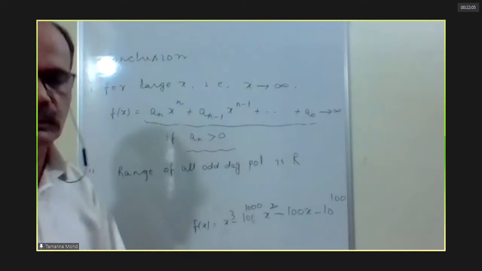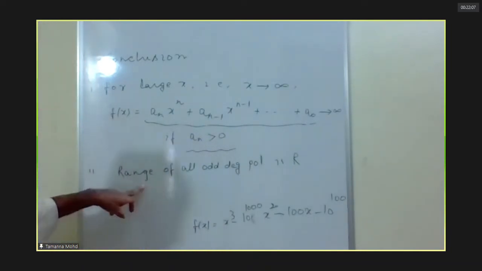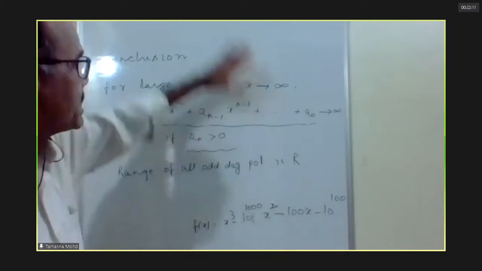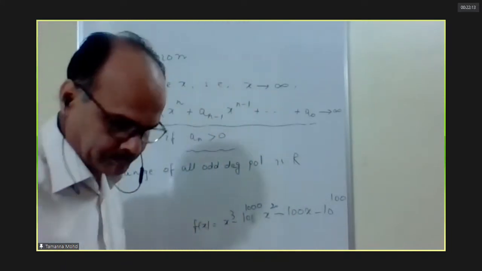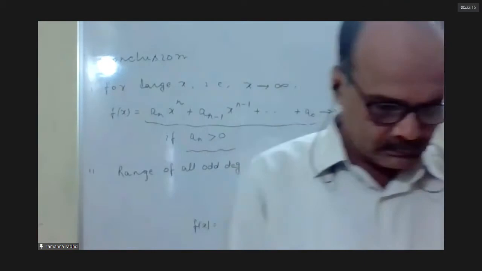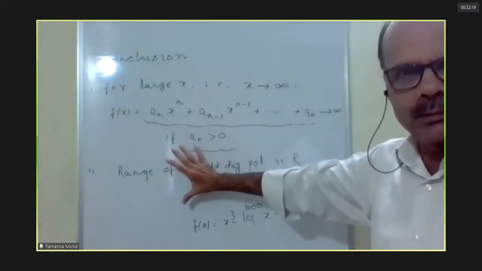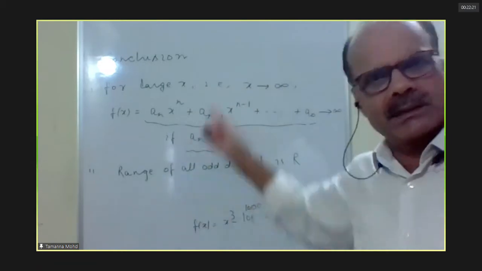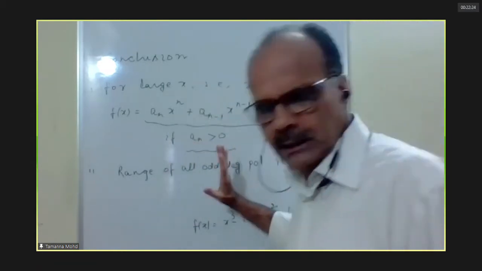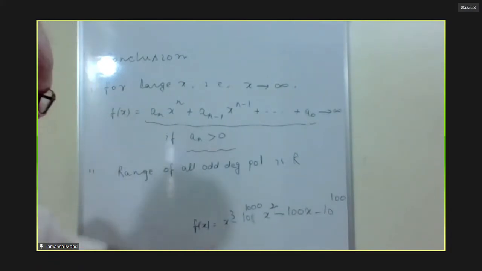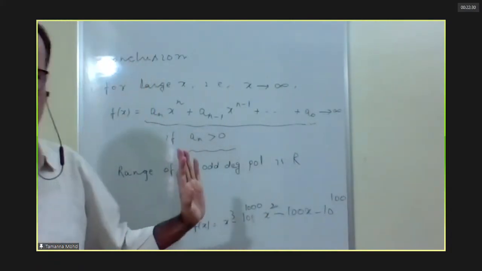So the range of all odd degree polynomials is R, based on that same concept. I have given just two simple conclusions. We can conclude many things based on this, but we need only these two at the moment. You understood why the range of this is R?